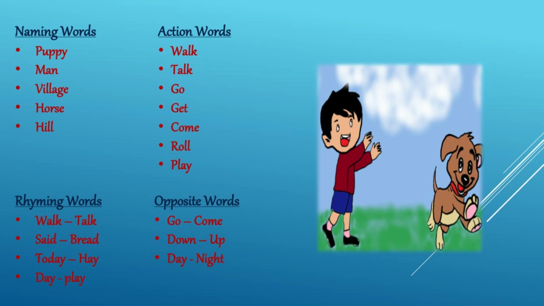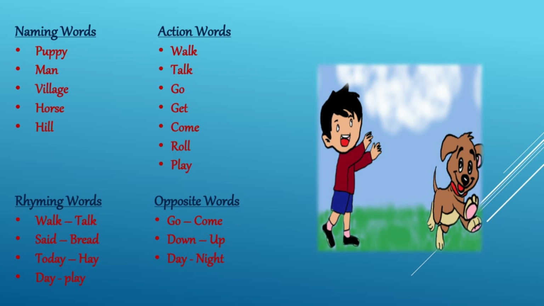Now, let's learn some naming words. First one is puppy. P-U-P-P-Y. Next one is man. M-A-N. Next one is village. V-I-L-L-A-G-E. Next one is horse. H-O-R-S-E. Last one is hill. H-I-L-L.